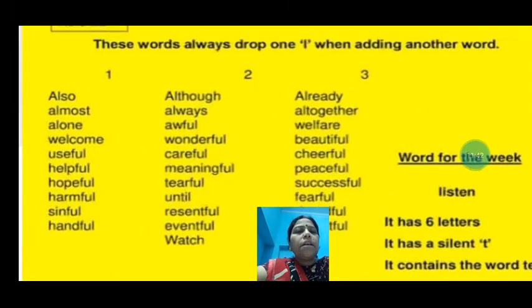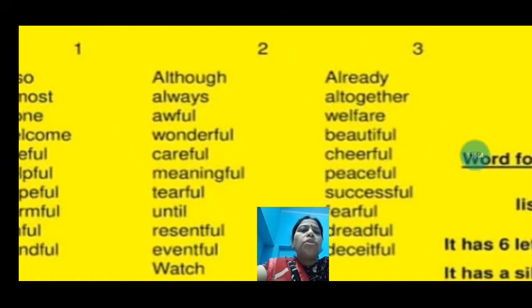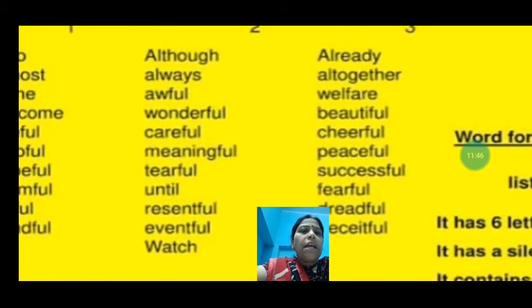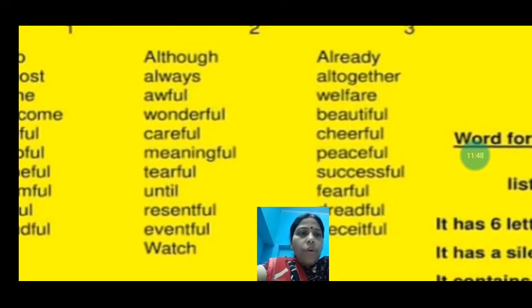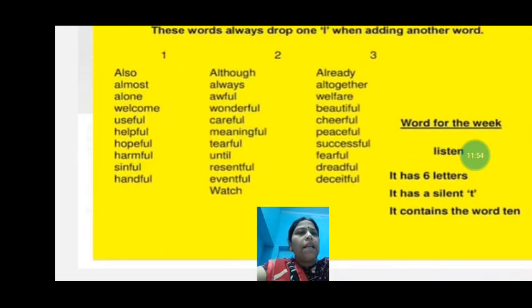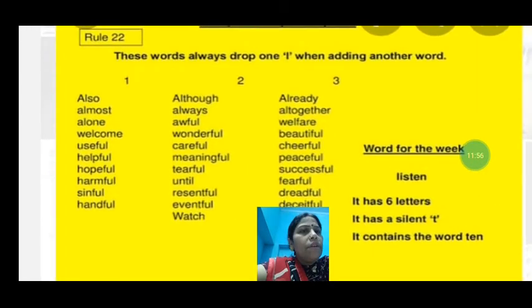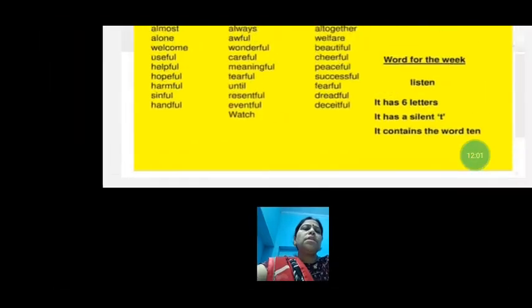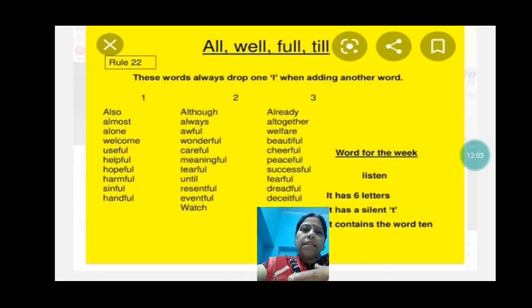See, until. Here one more word is there, until. So you have un plus till, with double L. So what have we done? Removed one L from there and written only one, until. So these words always drop one L when adding another word. So remember this. Either it is before or at last, we will remove one L from there.